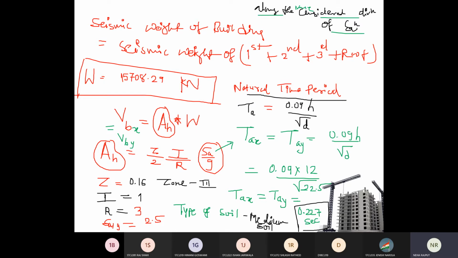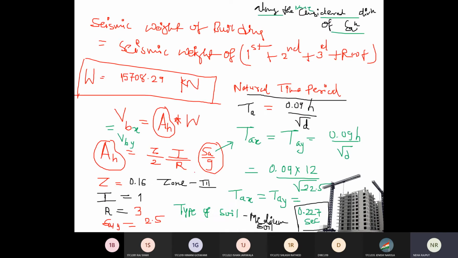Chalo, AH value. Put Z as 0.16 divided by 2, 1 by 3 and 2.5, you will get AH, the horizontal acceleration coefficient, which is 0.067. Right, so this is your AH in X direction and also your AH in Y direction.